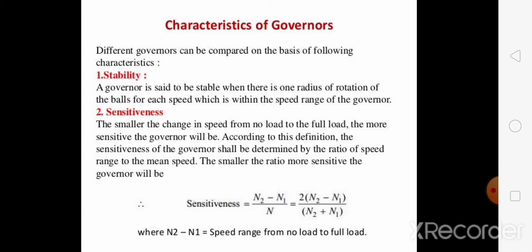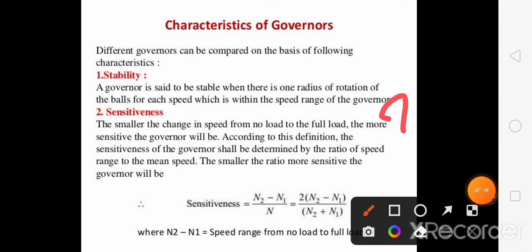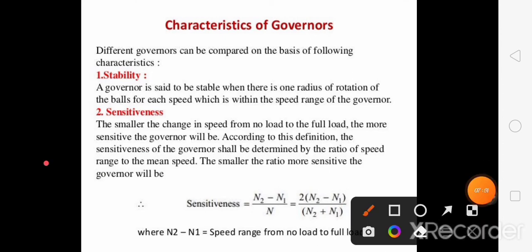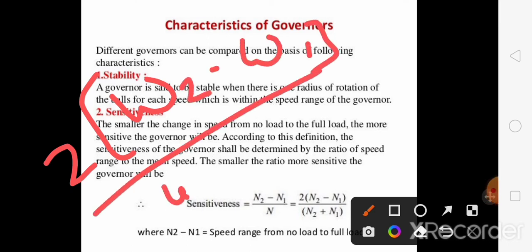How can we obtain it? We will put omega in place of N. The sensitiveness of the governor is equal to 2 times (omega 2 minus omega 1) upon (omega 1 plus omega 2).